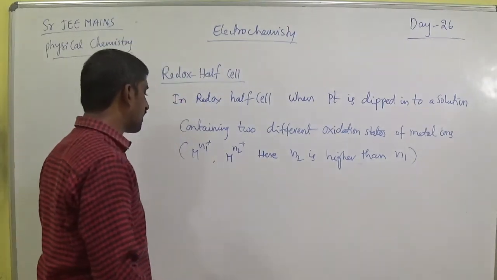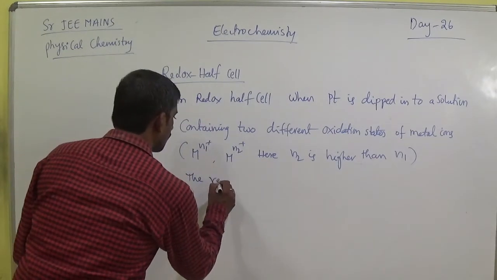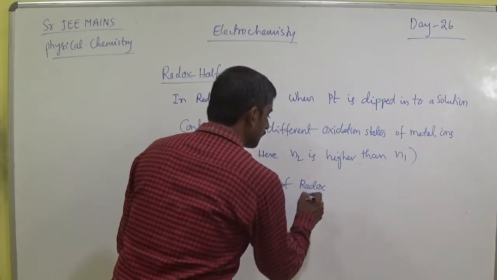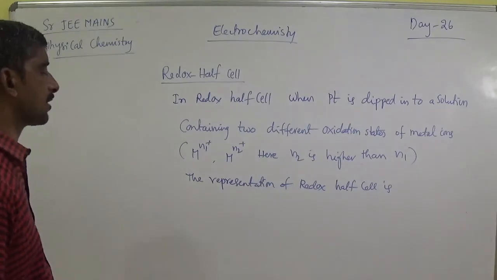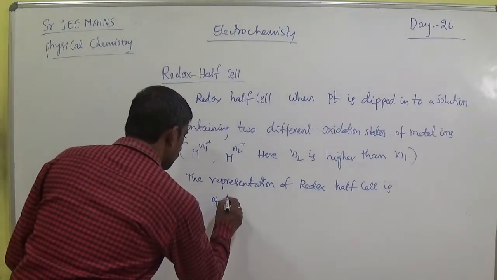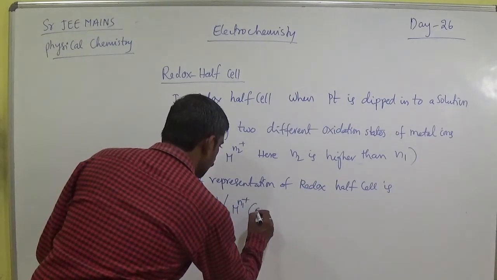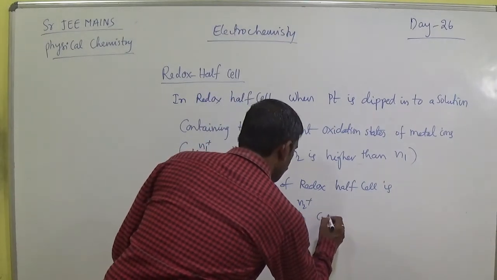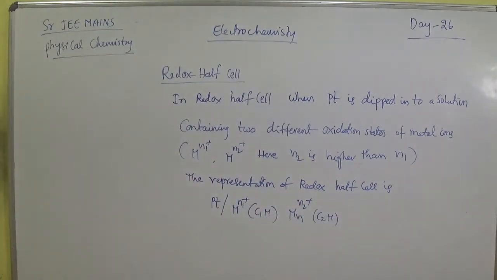Now the representation of redox half cell: simply platinum, then M^(n1+) with concentration C1 M, next to M^(n2+) with concentration C2 M. So Pt | M^(n1+) (C1 M), M^(n2+) (C2 M).